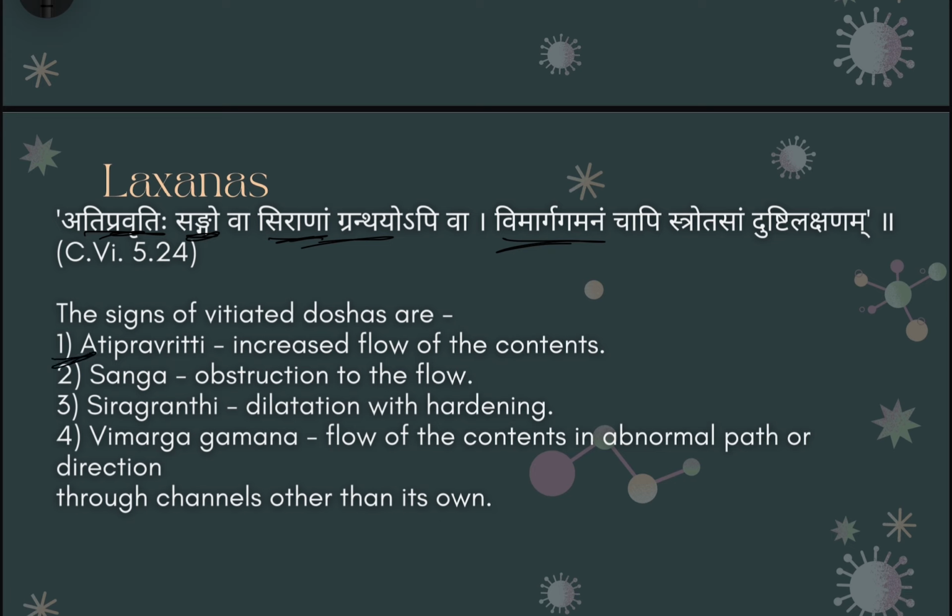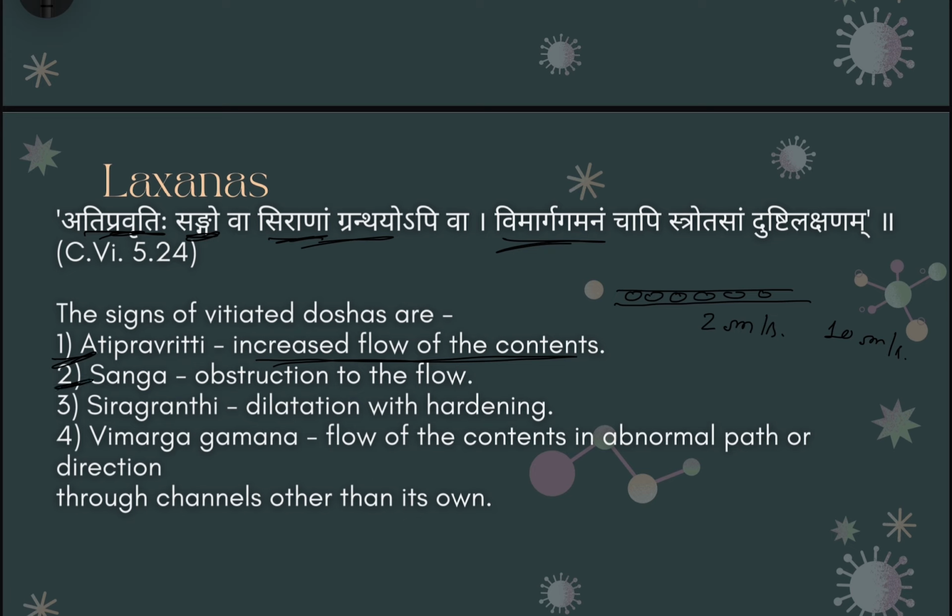Firstly, the ati pravritti. Ati means increased and pravritti means flow. So by the name itself, it means the increased flow of the contents. If we consider this to be the shrotas, then for example, the material is traveling at a normal velocity of, let's say, 2 meters per second. Just a hypothetical situation, but in the ati pravritti condition, they are traveling at a velocity of 10 meters per second. So there is an increased velocity or increased flow of the contents.